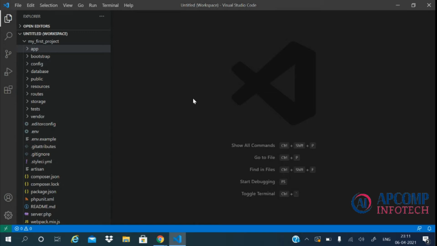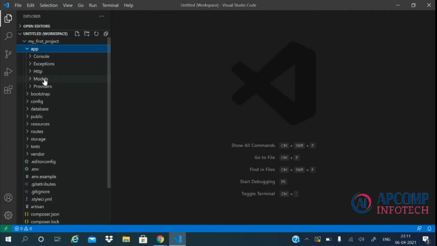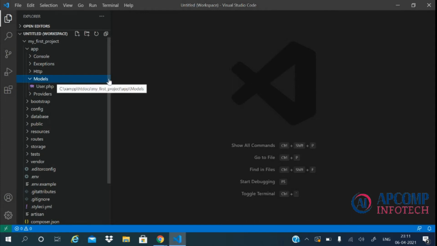So let's first discuss the M, which stands for models. So the models can be found in the app/models directory. In the previous versions of Laravel, this models directory was not present, and from Laravel 8 onwards, Laravel has introduced this models folder in the app folder. So all the models will be present in the app/models directory.